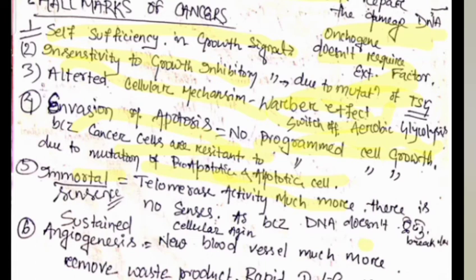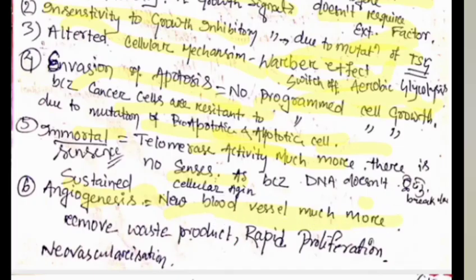Why? Because the telomerase activity is much higher, and there will be no senescence, because the telomere is important for the cell.